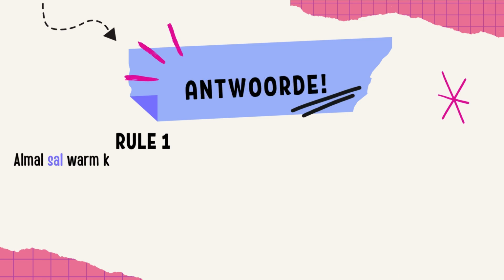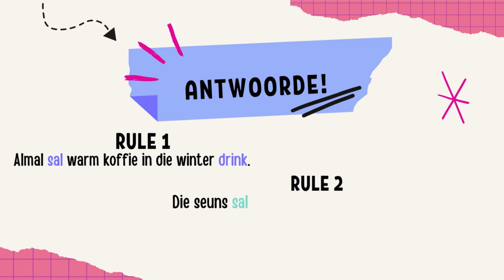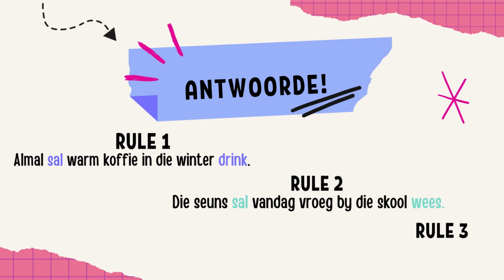For Rule 1, the correct answer is almal sal warm koffie in die winter drink. For Rule 2, the answer is die seuns sal vandag vroeg by die skool wees. And for Rule 3, the correct answer is die 3 meisies sal blou rokke aan hê.